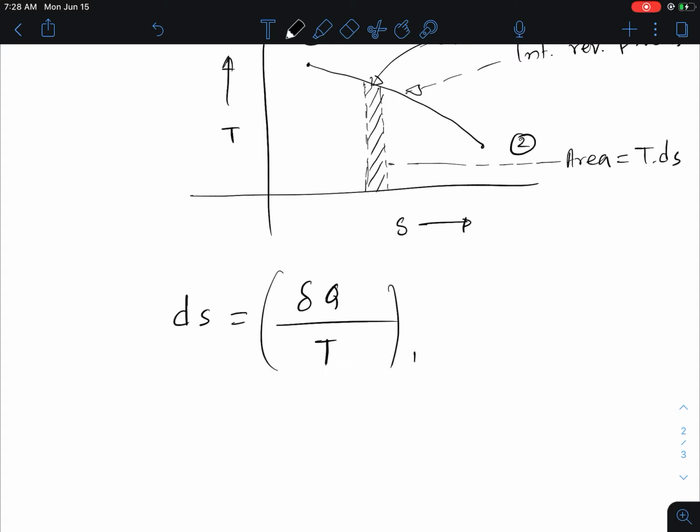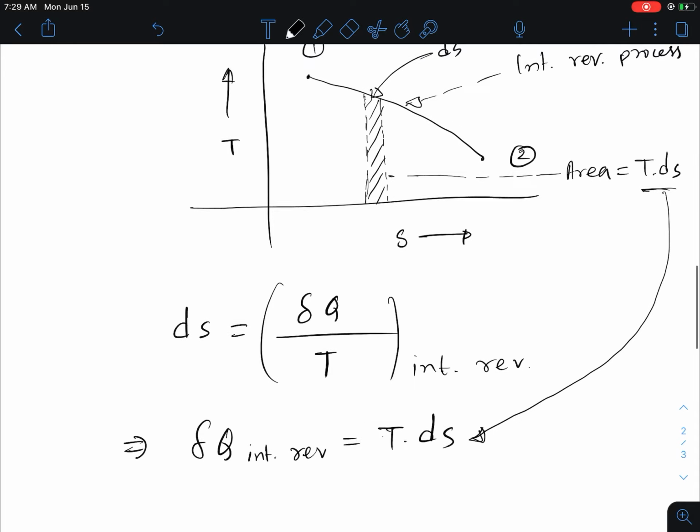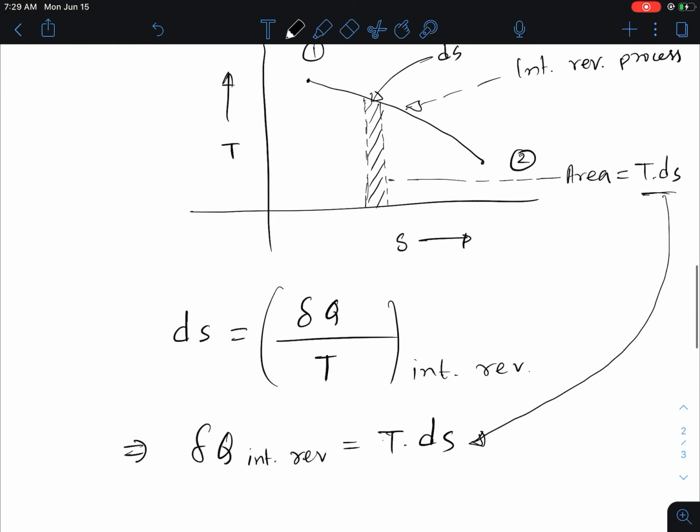We wrote it like this for the internally reversible process. If we rearrange this equation, delta Q for the internally reversible process equals T times dS. That means the area T dS is representing nothing but the heat transfer of that system.